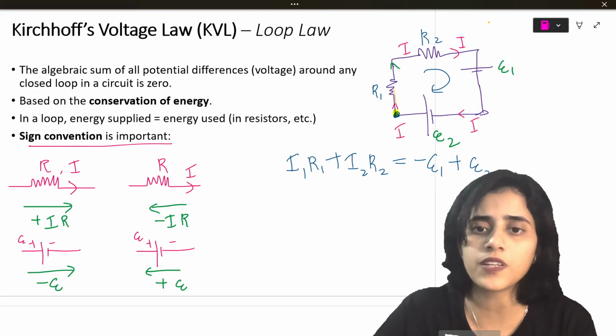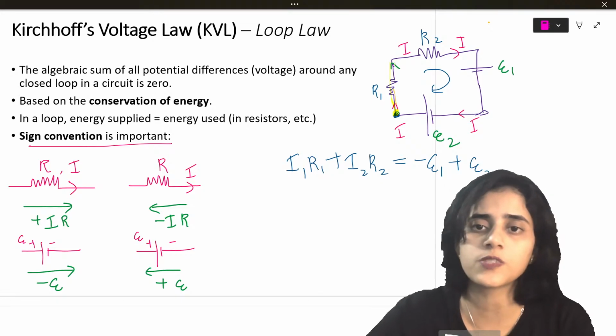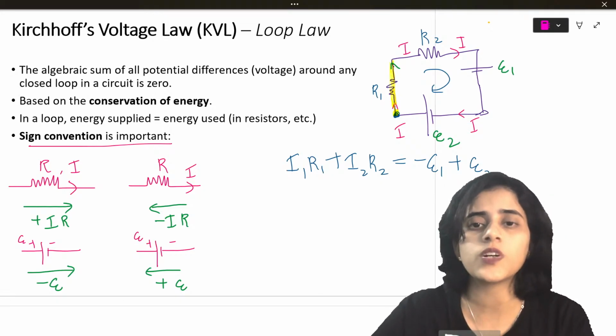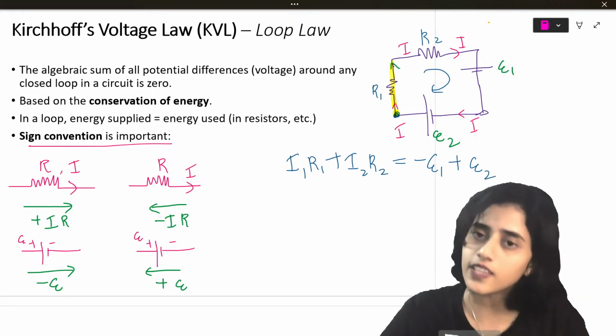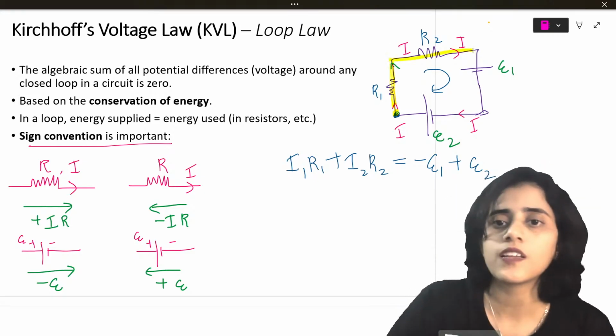Okay. So I started from here. First I go along this path. So what is this? I1, R1. It's along the direction of current, so it's positive.